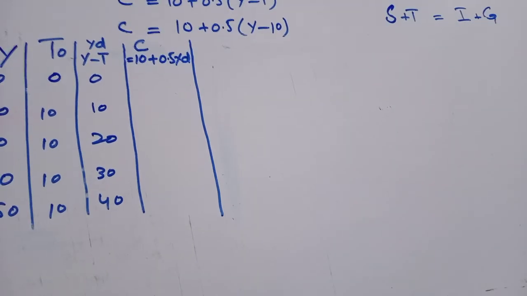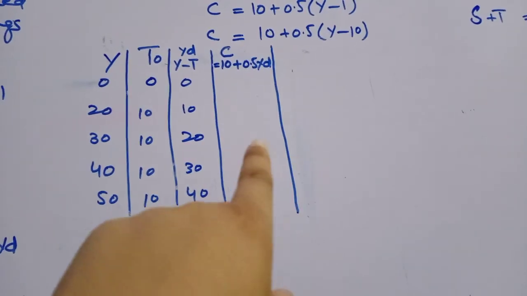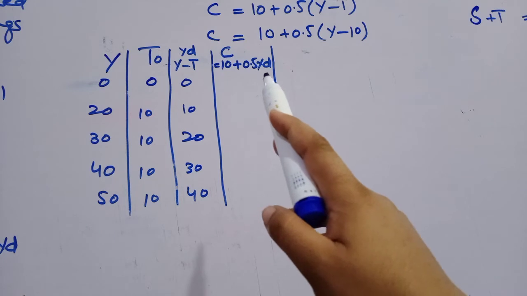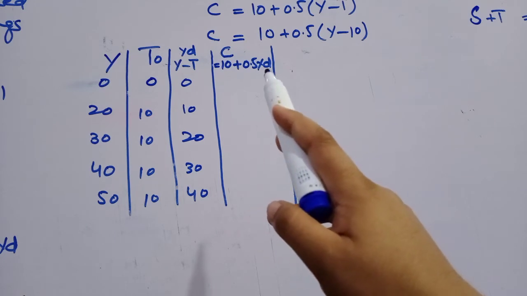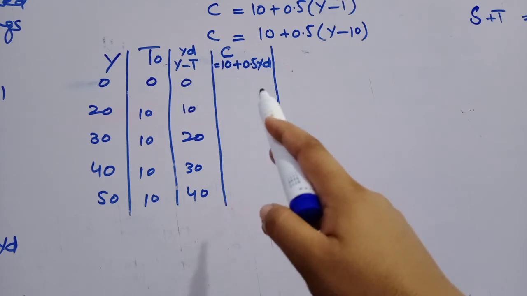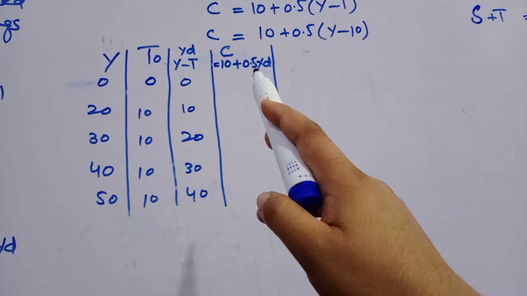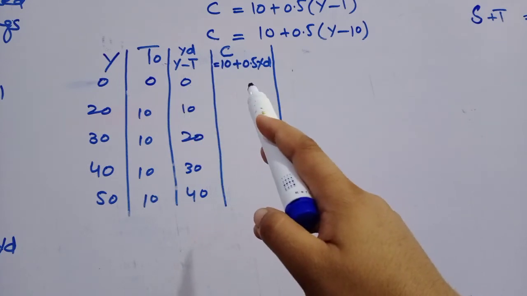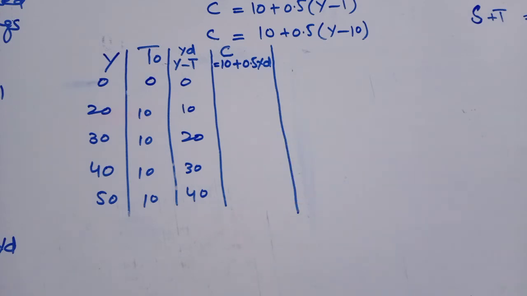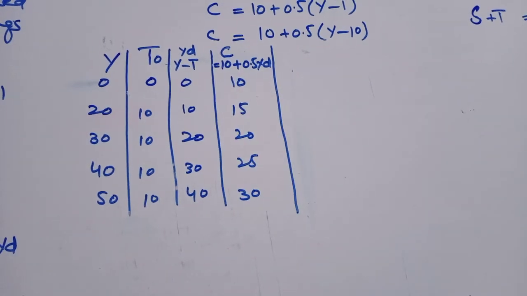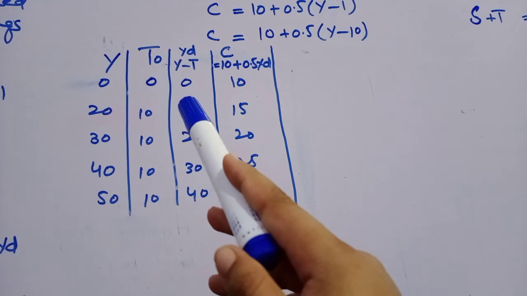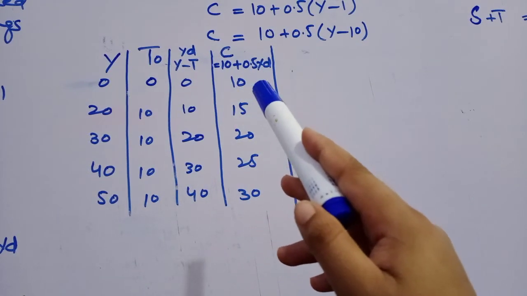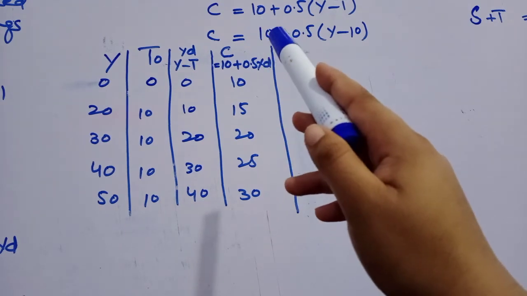The next column is C, consumption expenditures, that is 10 plus 0.5 YD. We will put the values of YD in this equation and get the values of C. If YD is 0, C will be 10. This is our autonomous consumption level, that is 10, and it is shown in our equation also.